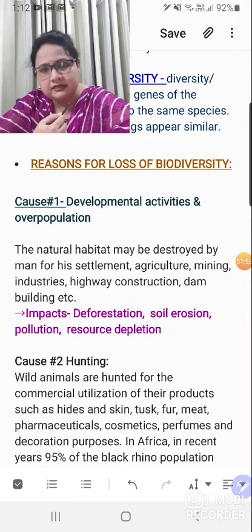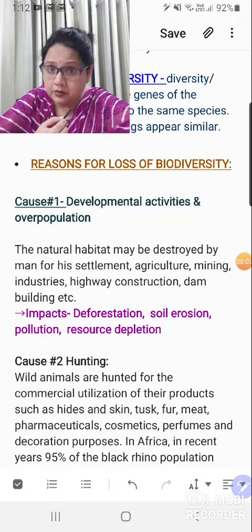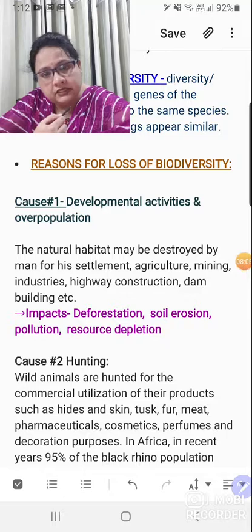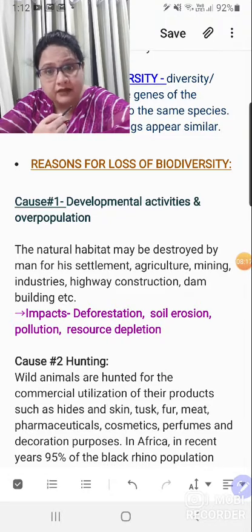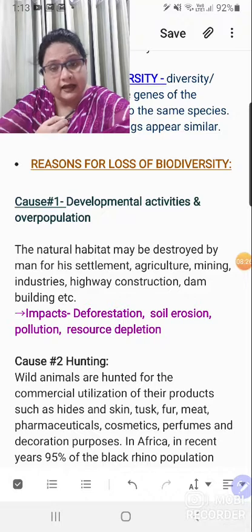Right? So let us straight away, without wasting any time, I have written 9 causes here, and as you can see, at the end of each cause I have written the impacts too. Why have I written them? Because these are 2 different headings. Sometimes you may be asked, state any 5 causes for loss of biodiversity, or sometimes you may be asked, state any 5 implications or impacts of loss of biodiversity. So if biodiversity is lost, in that case, what is the adverse impact on the environment? And this adverse impact may be called the implications of biodiversity. Implications means after effect, right? So implications of biodiversity could be the word there.